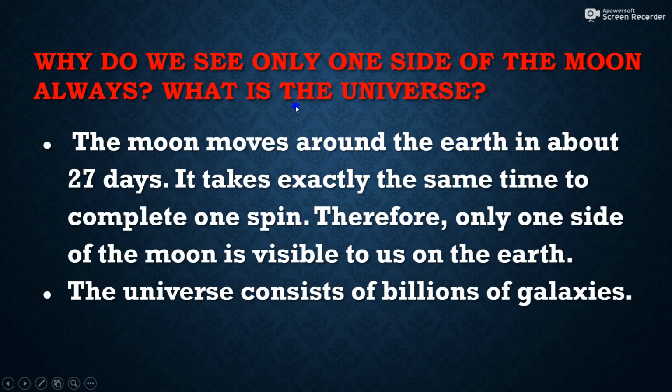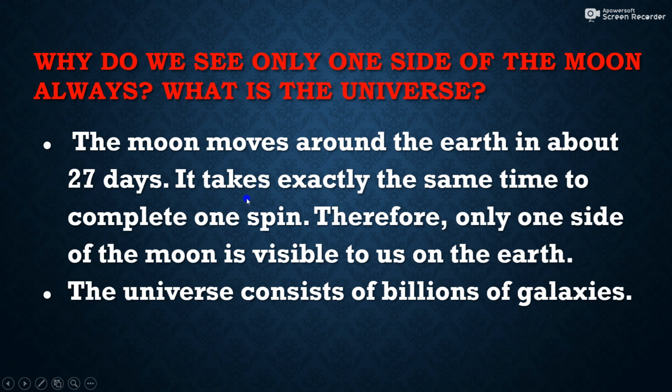Then why do we see only one side of the moon always? And what is the universe? So here are two questions we will discuss. First, why do we see only one side of the moon always? The moon moves around the earth in about 27 days. It takes exactly the same time to complete the spin. Means its revolution period and rotation period are both the same.